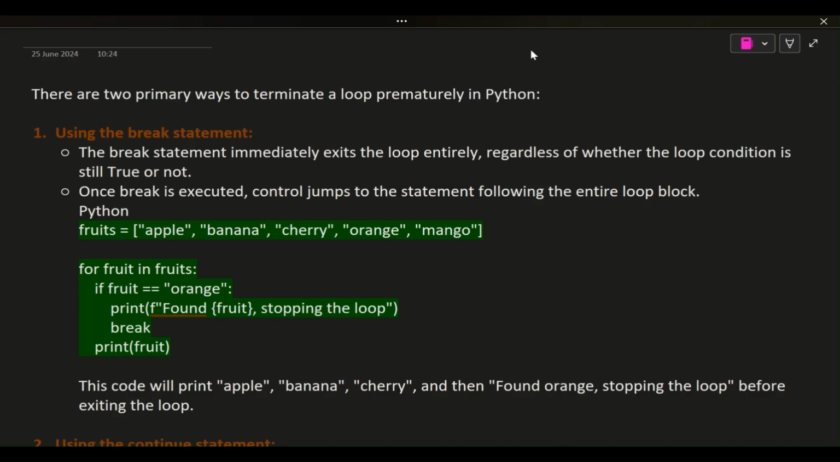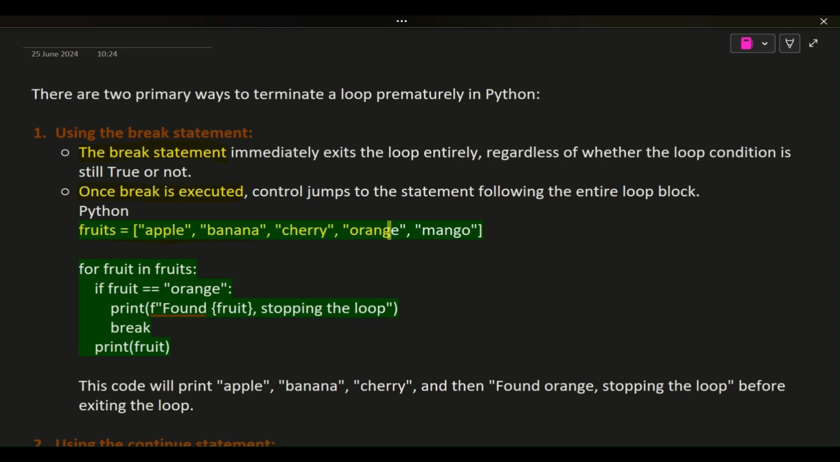There are two primary ways to terminate a loop prematurely in Python. 1. Using the break statement. The break statement immediately exits the loop entirely, regardless of whether the loop condition is still true or not. Once break is executed, control jumps to the statement following the entire loop block.